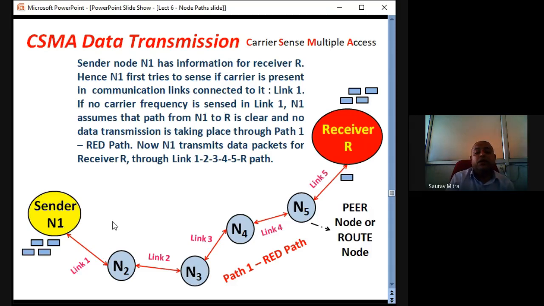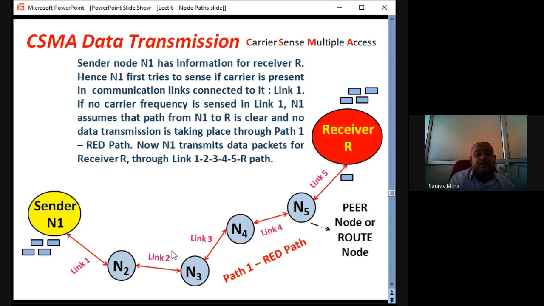So from link 1, it will go to link 2, link 3, link 4, link 5, and it will go to the receiver. This is the easiest scenario. This is the ideal scenario. So what is the process of CSMA? This is one sender, one receiver, and this is a single path. What is meant by multipath? If there was another path from N1 to receiver R, that would have been a multipath, multi-hop CSMA communication.